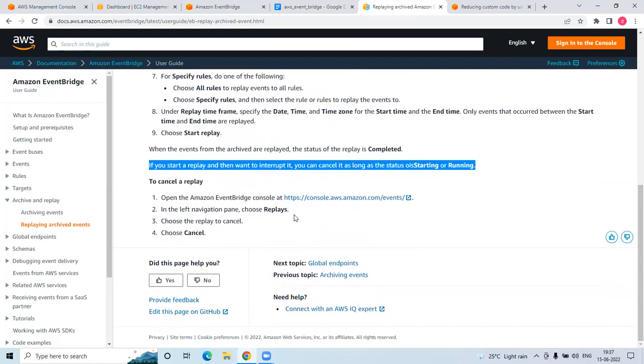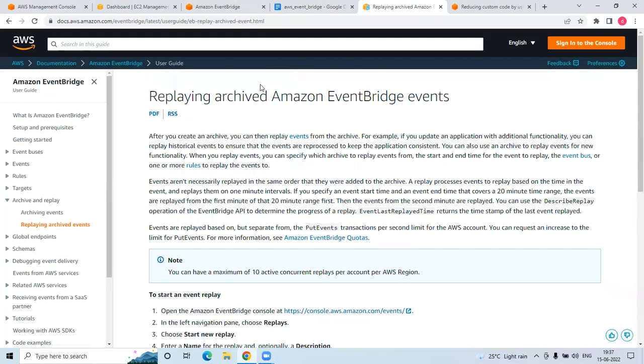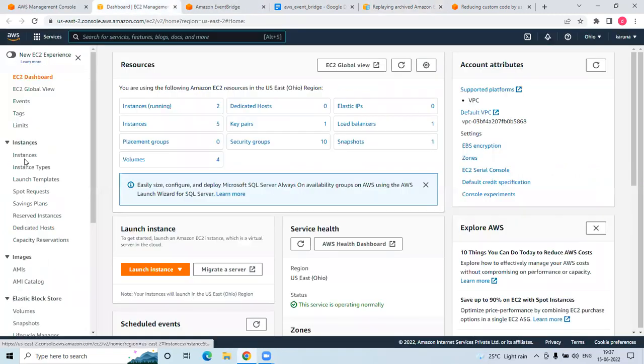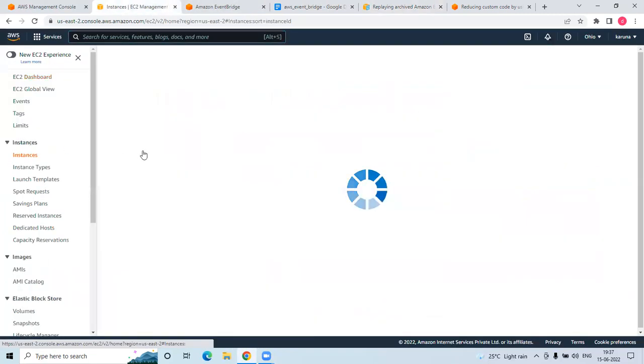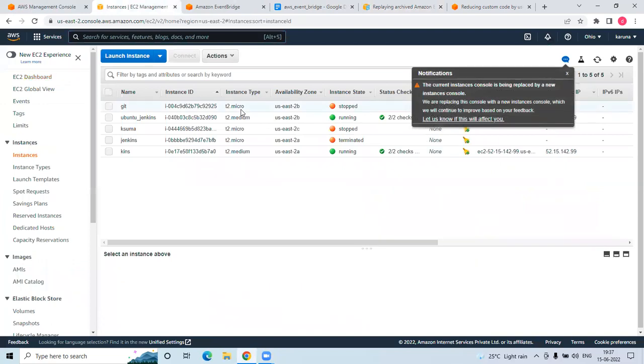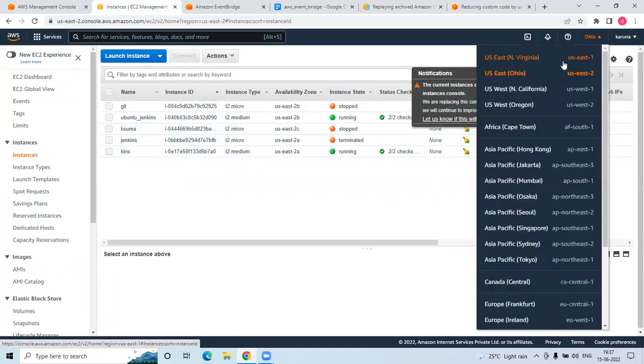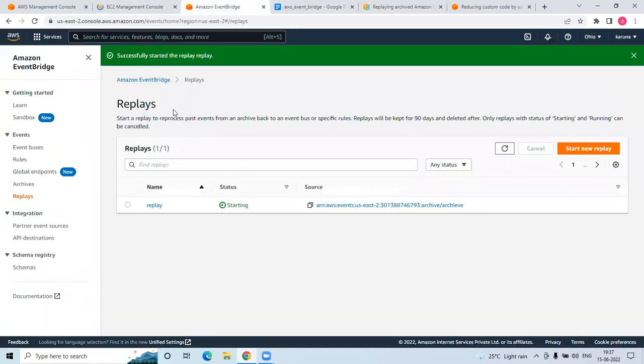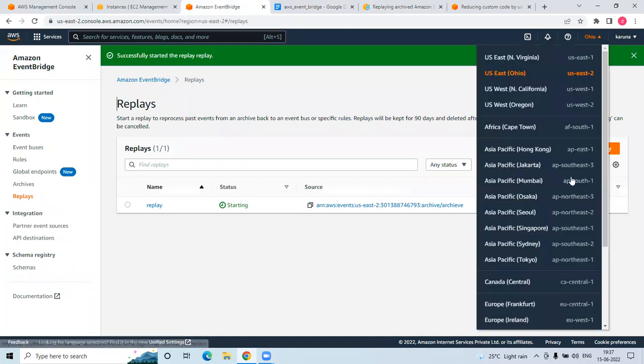So quickly, what we do is go to the EC2 console, go to instances. We'll create EventBridge using Terraform. Let's say I'll go to my region, North Virginia region. This is what we did in the other region, so I'll go to another region because we are using Terraform to provision.